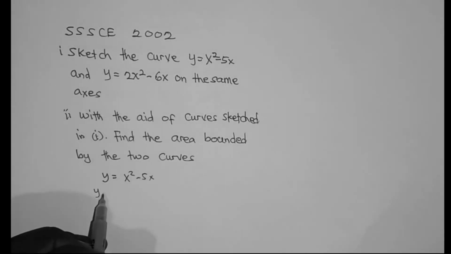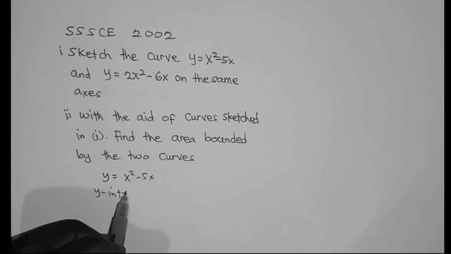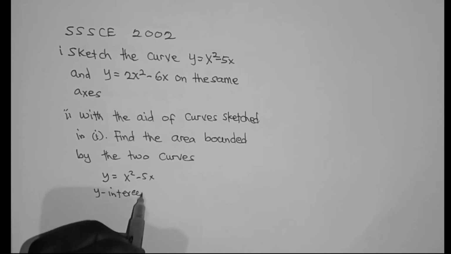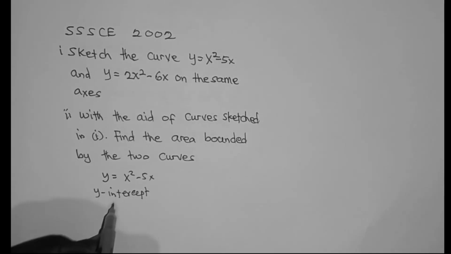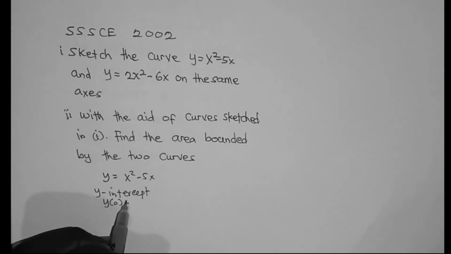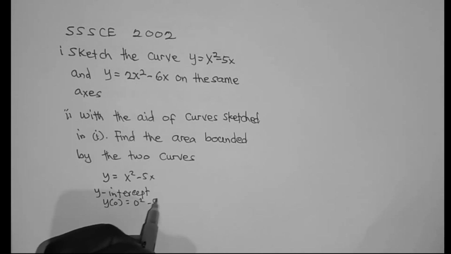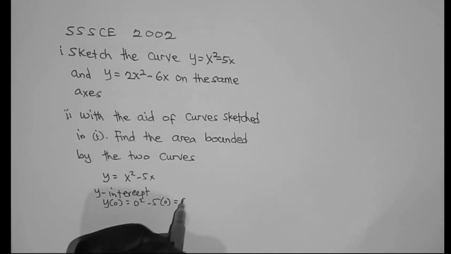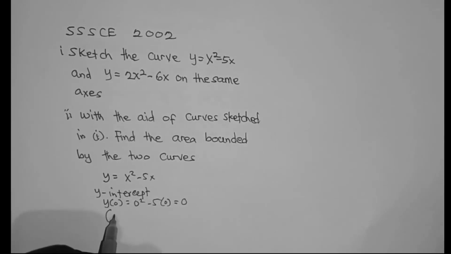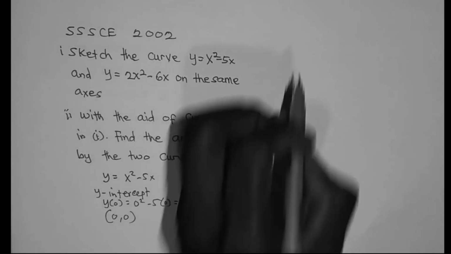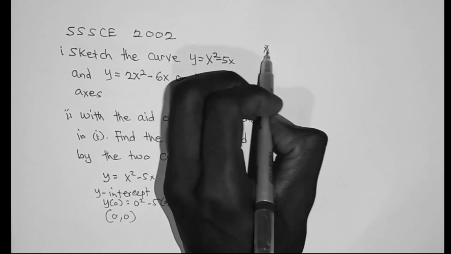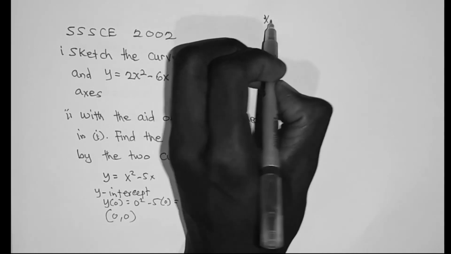Let's find the y-intercept. So for the y-intercept, x is 0. So y(0) is equal to 0 squared minus 5 times 0, which is equal to 0. And therefore, we have the y-intercept as (0, 0). So having found the y-intercept, let's go ahead and find the x-intercept.